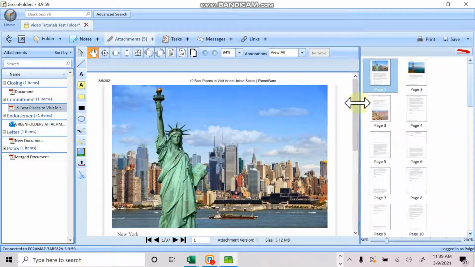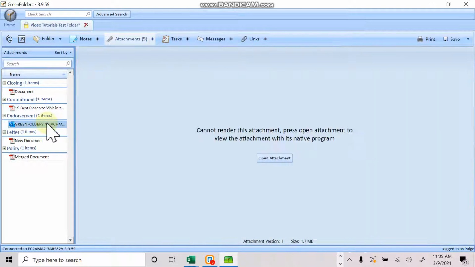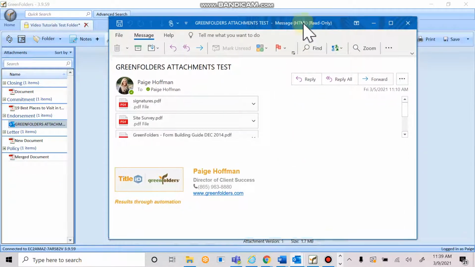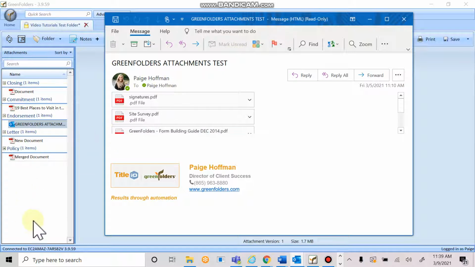Also, you are able to add emails into Green Folders. As you can see, I have something over here that has a little Outlook icon next to it. You're able to add full emails, including all of the correspondence within an email and the attachments within that email as well, straight into Green Folders. How you do that is you drag straight from your Outlook on your desktop into this white area within Green Folders to be able to house that within your folder.